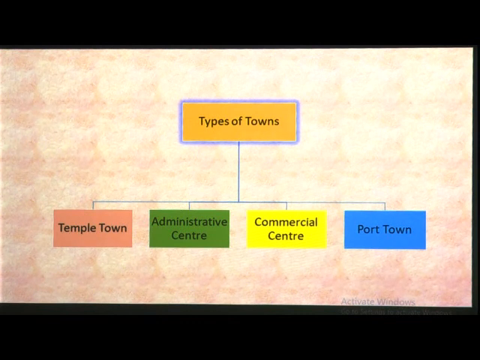Then a commercial center is where business activity takes place. And a port town is where import and export are done, near the sea. So through the sea route the import and export process is done.